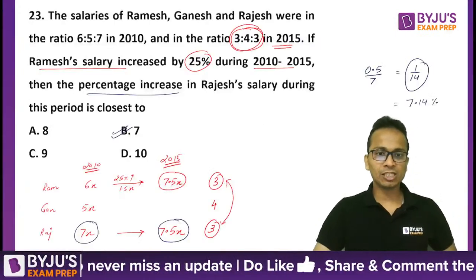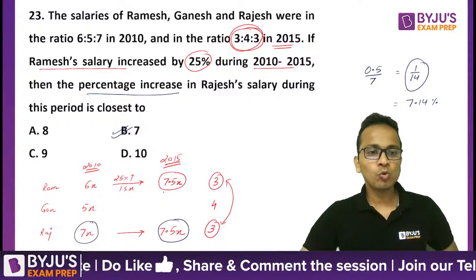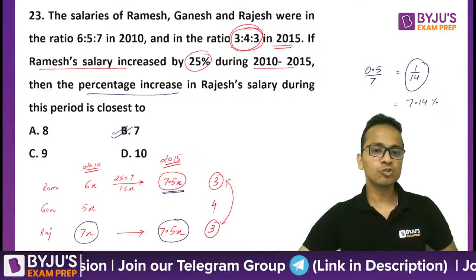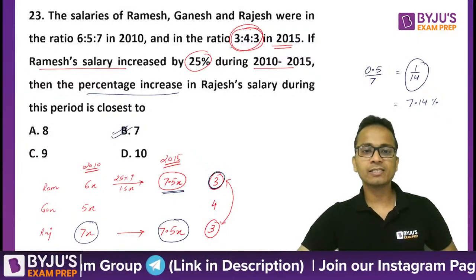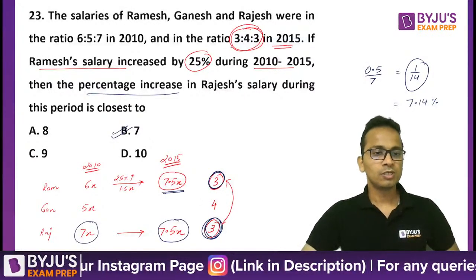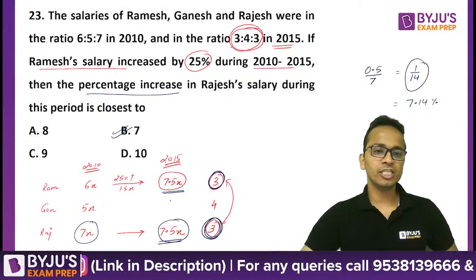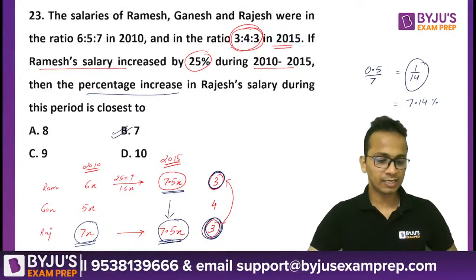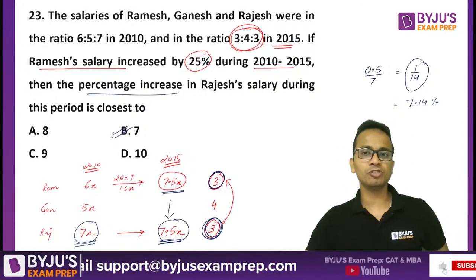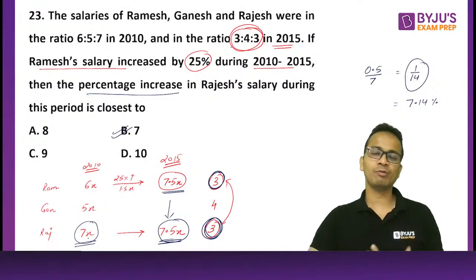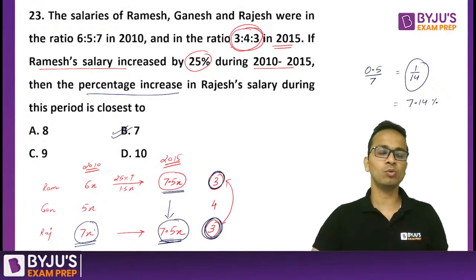Yes, Mohit, I'll repeat the last part. Now, Mohit, once you have got the salary of Ramesh, looking at the ratio, which is 3:4:3, I can see that the salary of Ramesh and Rajesh, they are equal. So I can also put the salary of Rajesh as 7.5x. Now, Rajesh's initial salary and final salaries are given. So you can find out the percentage change. The change is of 0.5. Original value was 7. So 0.5 upon 7 will be 1 upon 14. 1 upon 14 in terms of percentages will be 7.14.